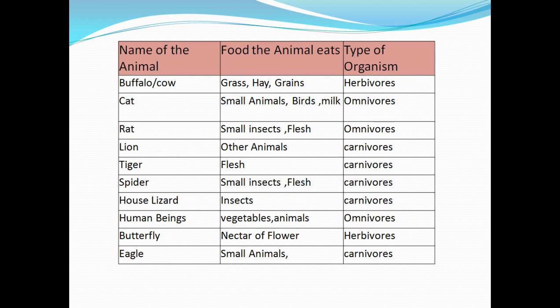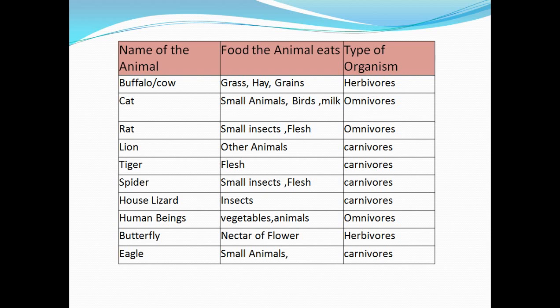Rat. What does a rat eat? Small insects, flesh, or we also know that a rat likes to eat bread or cheese. So they eat both animals and plant products. So a rat will be considered omnivorous. Lion, as we all know, lion and tiger are both totally dependent on other small animals, so they are considered carnivorous. They don't eat plant products; they only eat animal products, so they are carnivorous.